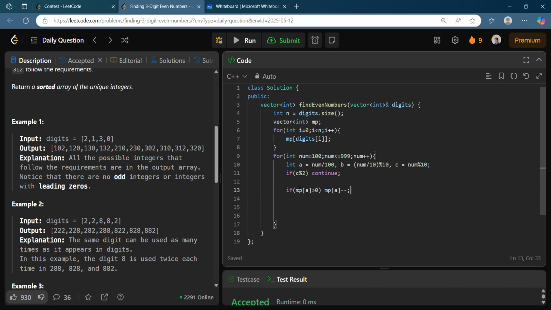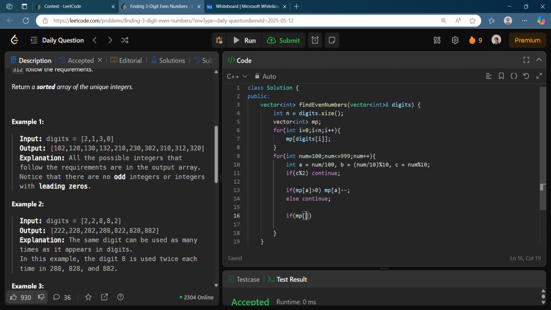And if you want to form the number 112, you need to check whether 1 is present at least 2 times. So if it's 2, you need to reduce it by 1 and then again check, else you will just continue. If the number is not present, I cannot form it, just continue with the rest of the iteration. No need to check, take care of this iteration.